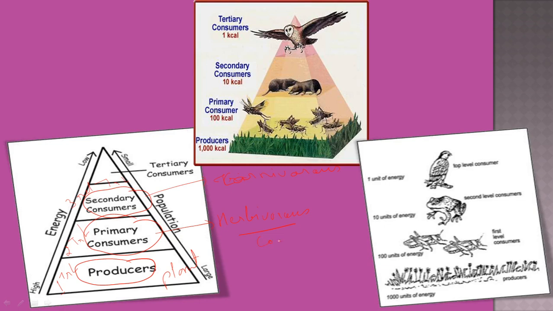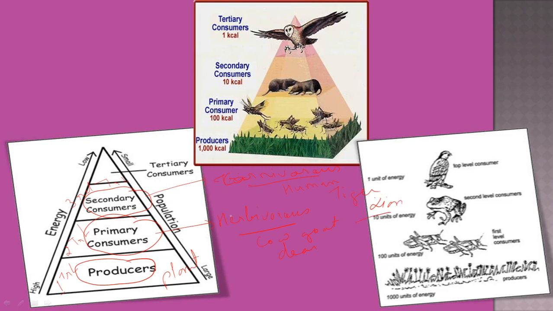Herbivorous may be cow, goat, deer, etc. Carnivorous may be human being or tiger or lion.